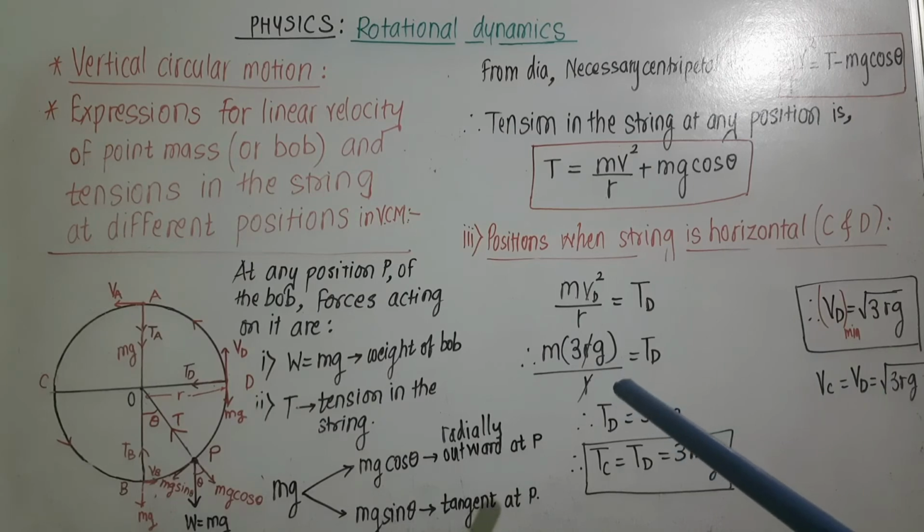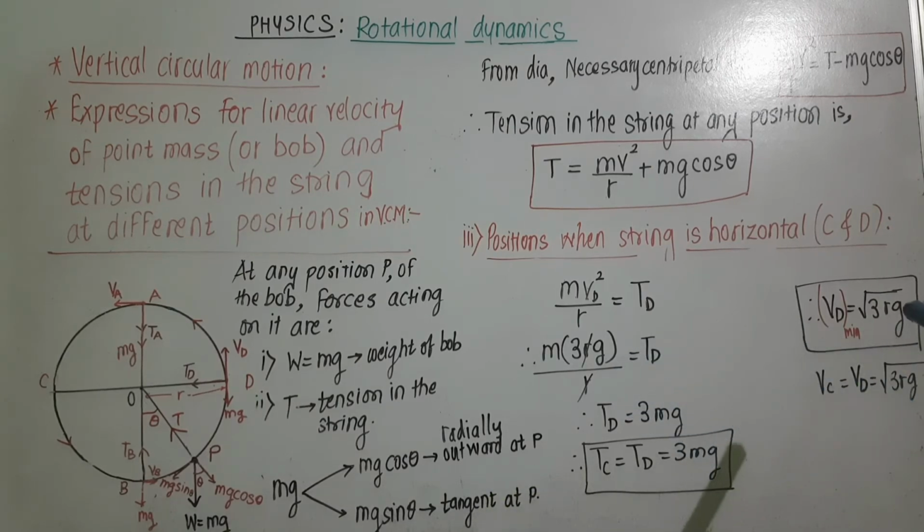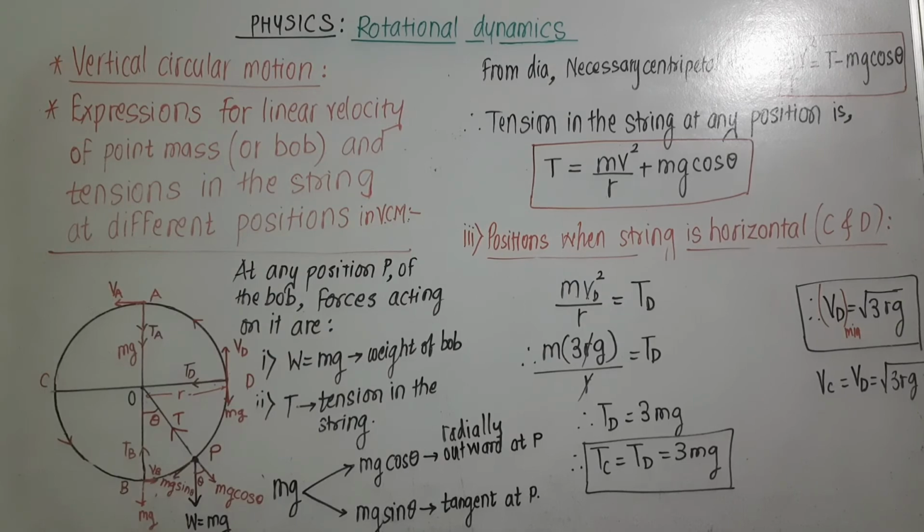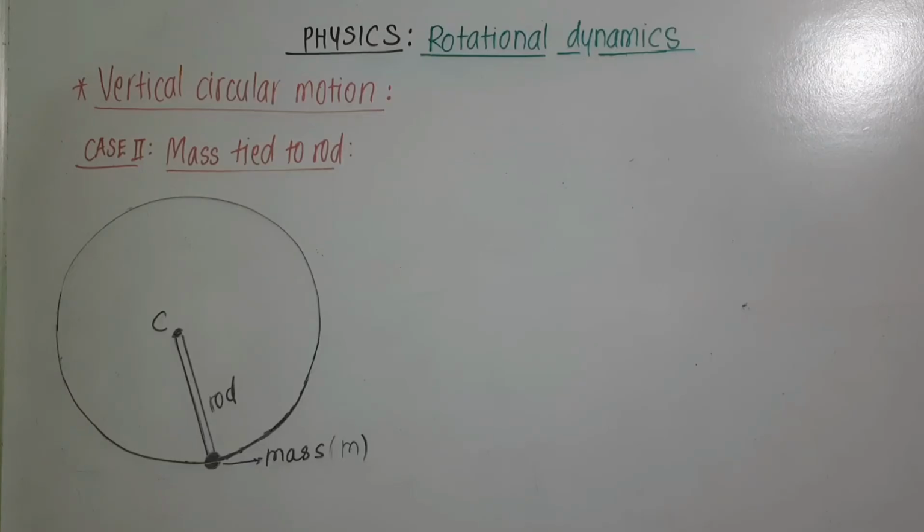Now substitute the value of vd square. VD, that is the minimum possible velocity at position D, is equal to root 3 rg. Substituting here, we get tension at point D is equal to 3 mg. And since points C and D are at the same vertical height, the tension at these 2 points is the same.